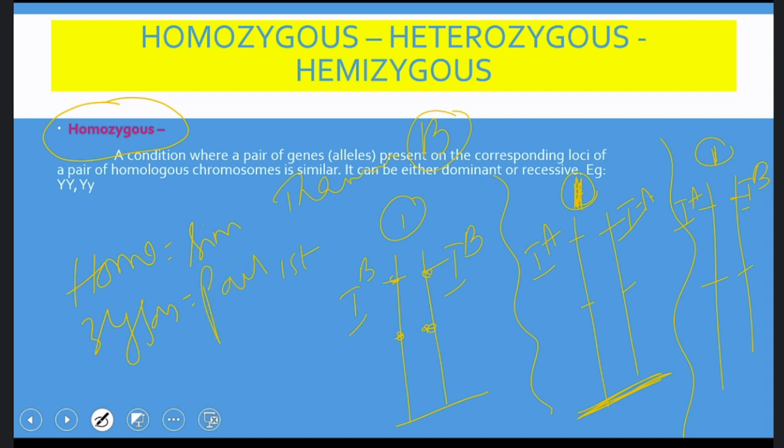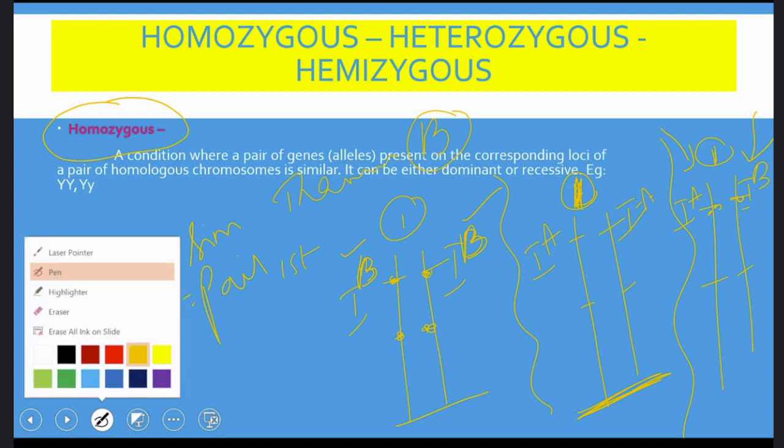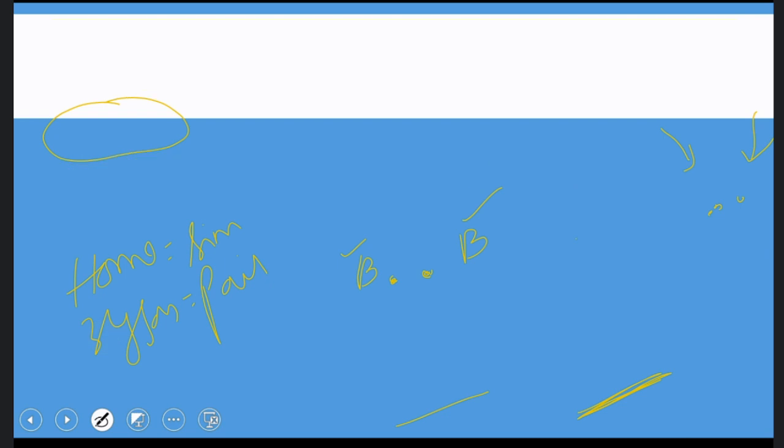So when we consider a pair of genes or alleles, when both genes present on the corresponding loci of a pair of homologous chromosomes are similar, then we call this condition the homozygous condition. But with respect to myself, I have received one gene IA from my father, another gene IB from my mother. Thus, both the genes of this allelic pair are not the same. In that case, we call it a heterozygous individual.